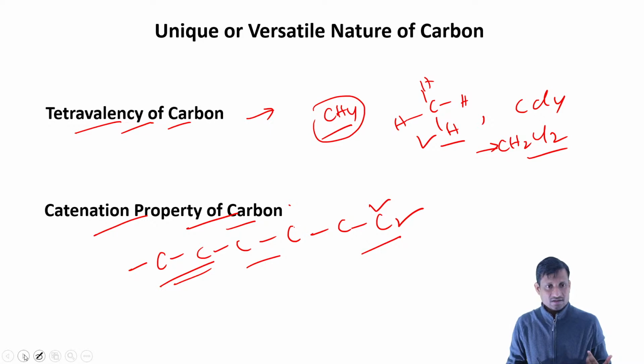Okay, and the next is the tendency to form multiple bonds. So what does this mean? So far we have been talking about single bonds, whether it is C-H or H, these are single bonds. And what do multiple bonds mean? When it is a single bond, we call it a sigma bond.